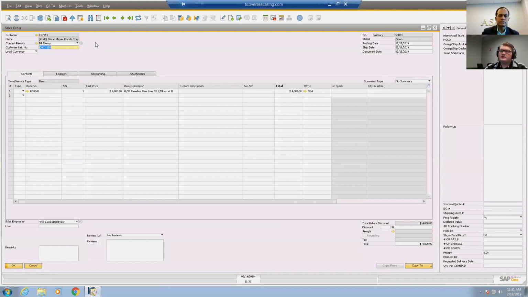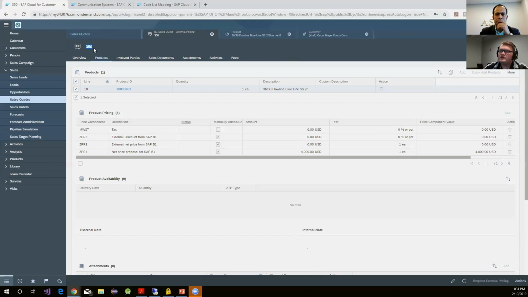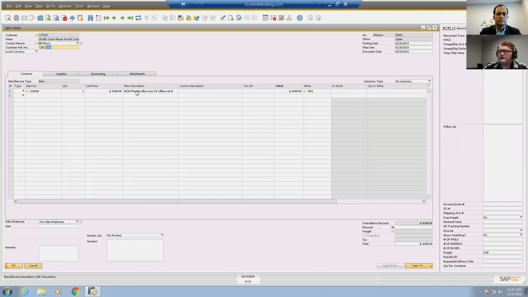How you can tell it's a sales order created uniquely by the system is that up here the system provides this customer reference number. It's always going to be C4C, and then it provides the ticket number, or I'm sorry, the sales quote number. So this is C4C, and 350 is calling back to the sales quote. Then in here you'll notice it has our item, our quantity, and our unit price. So that sales quote has created an open sales order in the system.